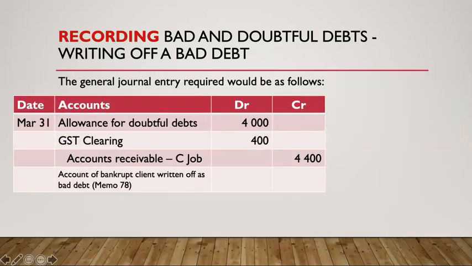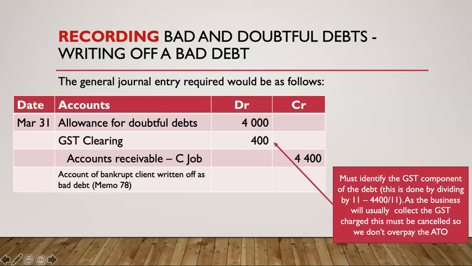The general journal entry required would be as follows. I think often the easiest one to think about here is the credit. We are going to reduce our accounts receivable, C job, remembering we always split it out by customer, by $4,400. Why? Because they will no longer pay us back that. They can't. Our debits must equal that, and the first debit is our GST clearing.